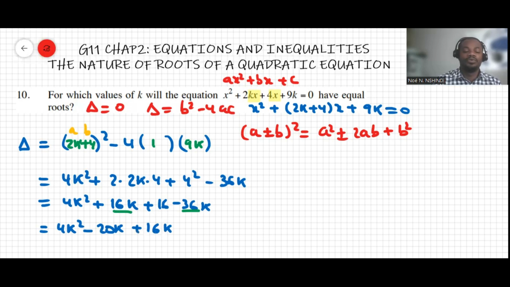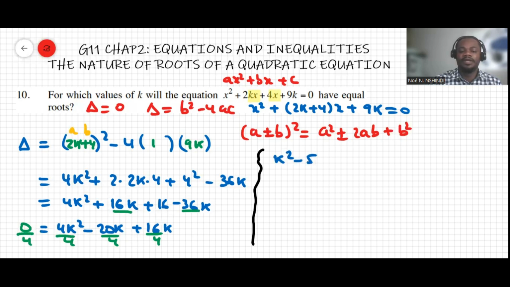To have equal roots, the discriminant has to be equal to 0. When I look at the terms here, they're all multiples of 4, so we can divide each term by 4, which gives k squared minus 5k plus 4 equals 0.